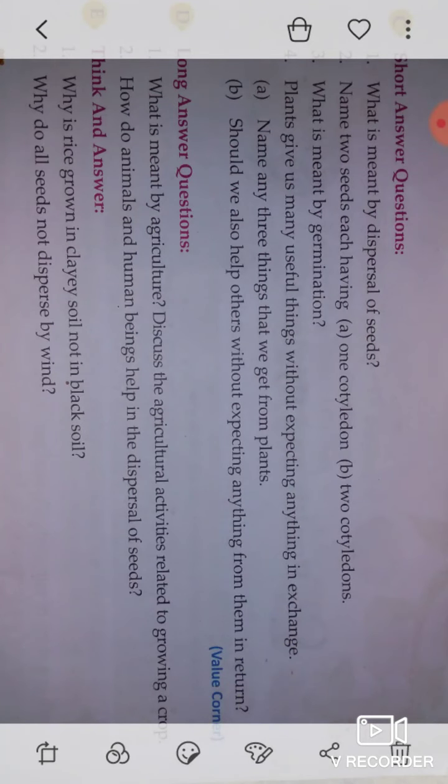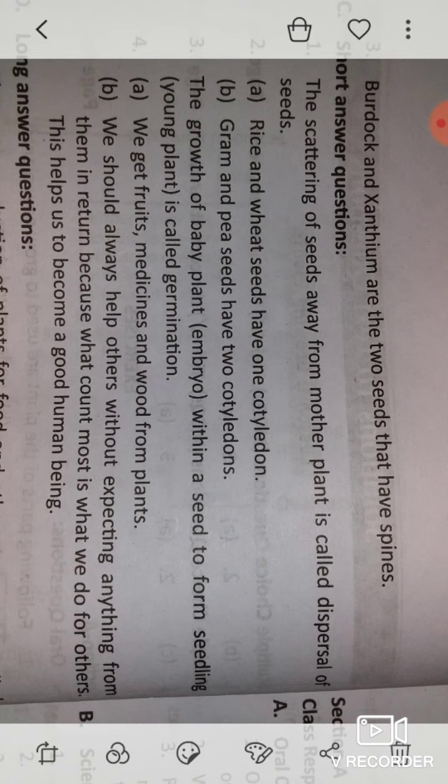Now second question. Name two seeds each having one cotyledon and two cotyledon. Now in simple language, the seed leaves are called cotyledon. Now we have to name two types of seeds that have one cotyledon, and we have to give the names of two seeds that have two cotyledon.